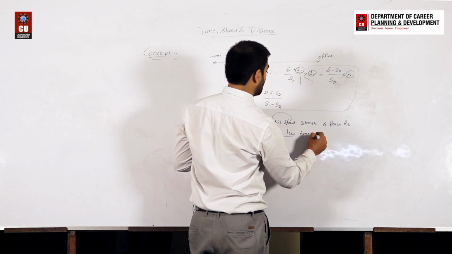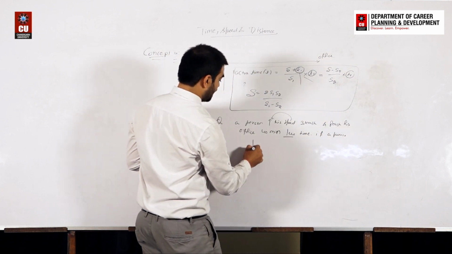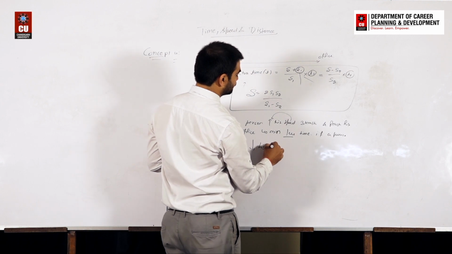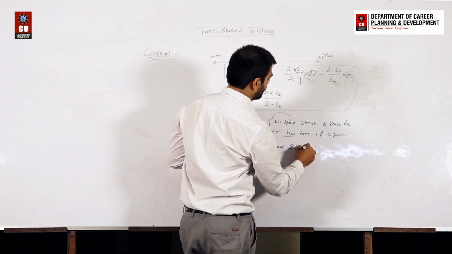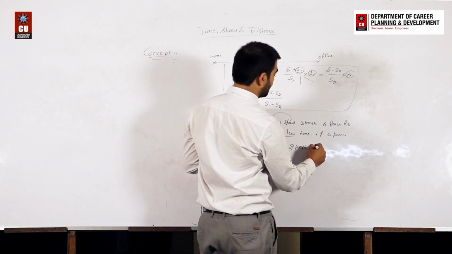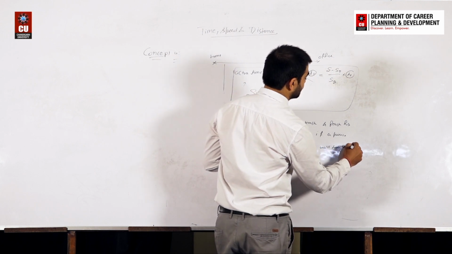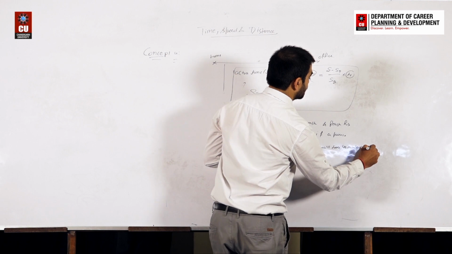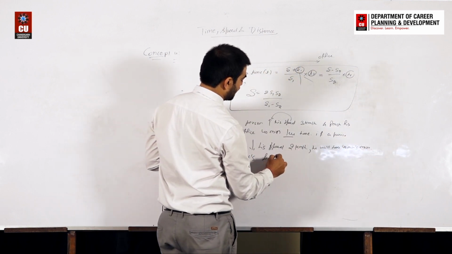In the second case, if the person decreases his speed by 2 km per hour, obviously in this case he will take more time. He will take 40 minutes more. Okay, so let's find part A.